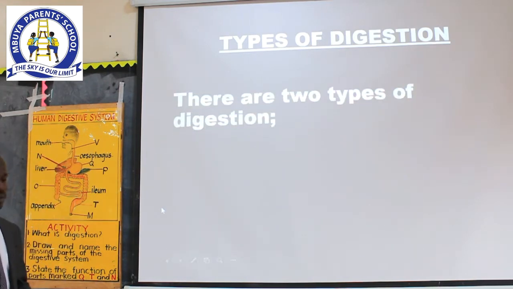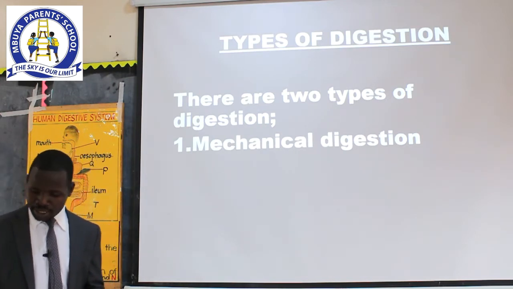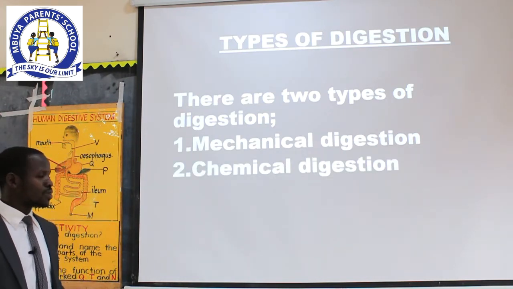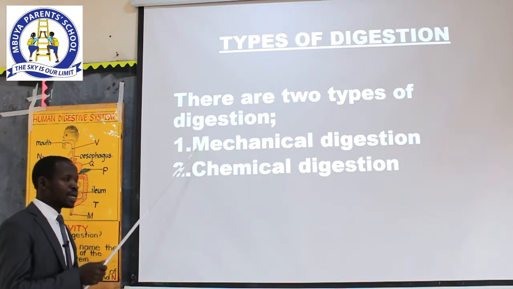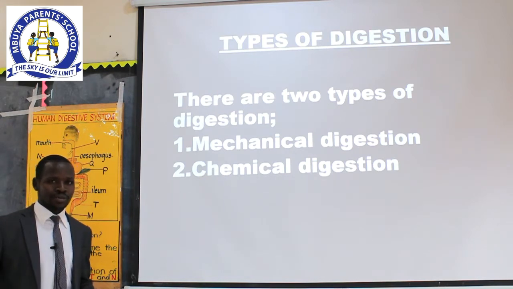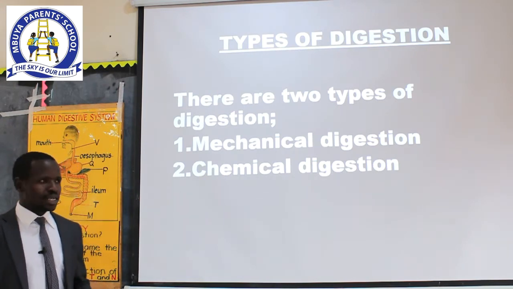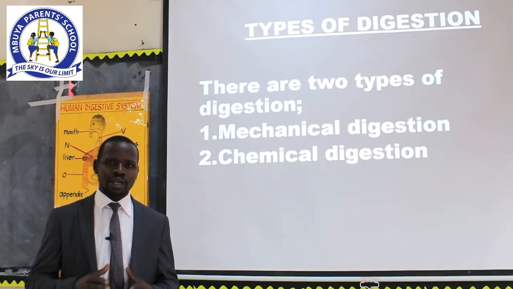Those two key areas will give us the two types of digestion, which include mechanical digestion and chemical digestion. So learners, we have two types of digestion, that is mechanical digestion and chemical digestion. Dear learners, let's look at each of them one by one. What do we mean when we talk about mechanical digestion?